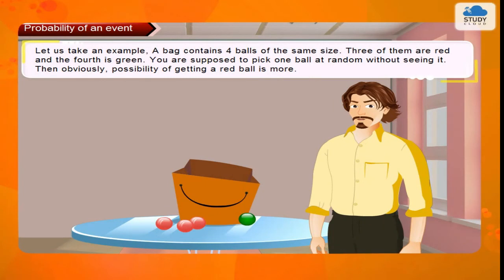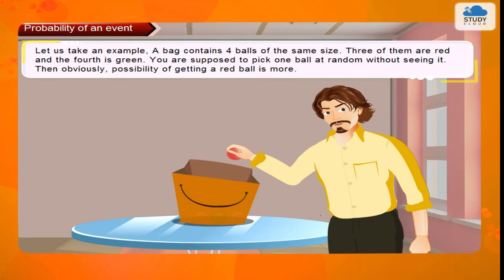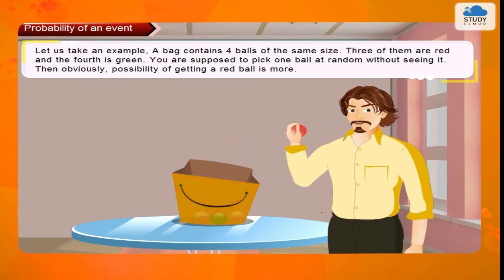Let us take an example. A bag contains 4 balls of the same size. 3 of them are red and the 4th is green. You are supposed to pick one ball at random without seeing it. Then obviously, the possibility of getting a red ball is more.